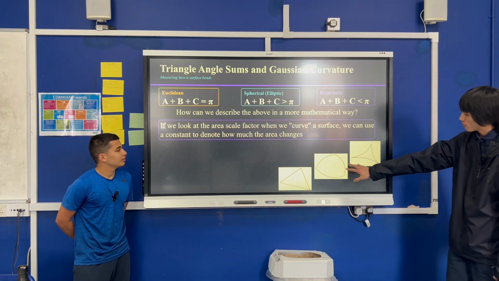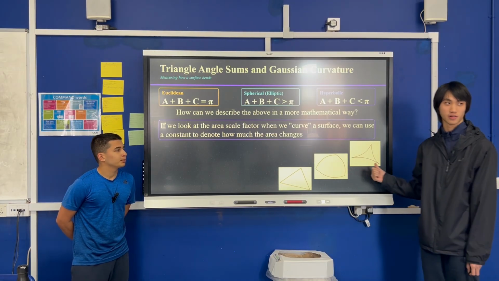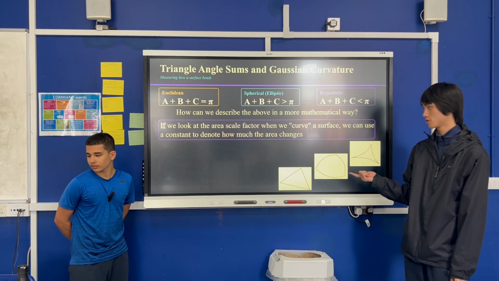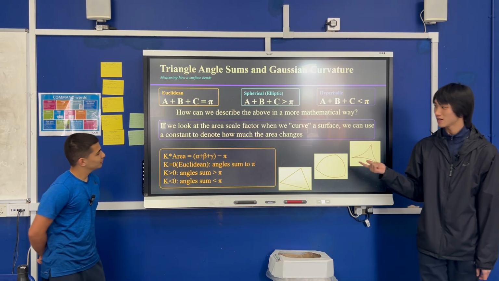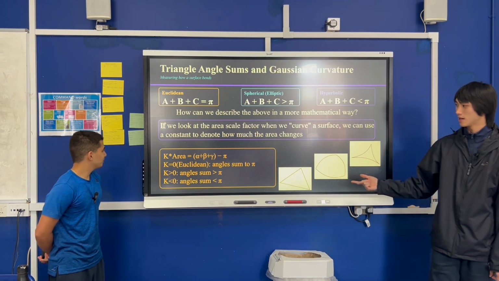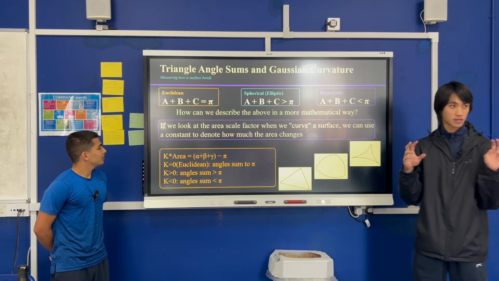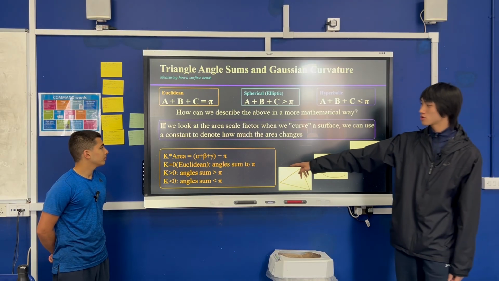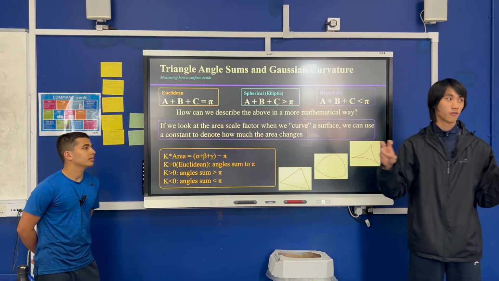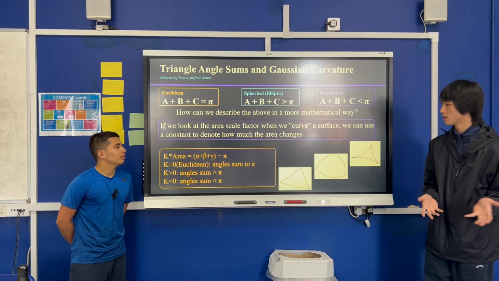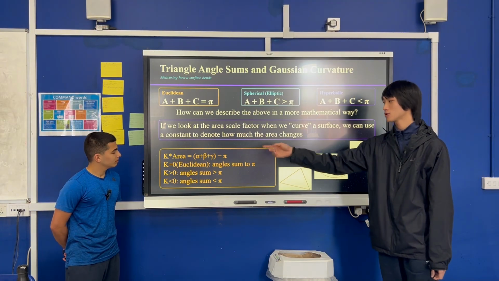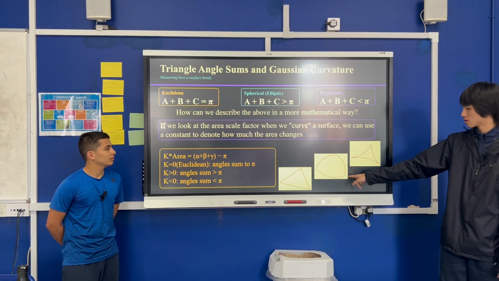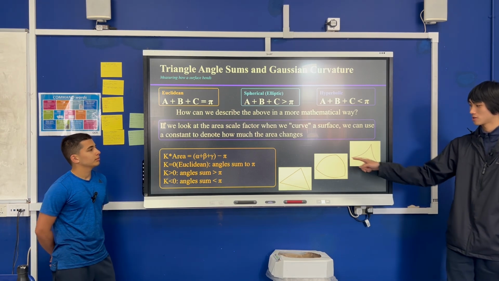If we look at how the area changes, this obviously gets bigger, and this obviously gets smaller. How can we quantify the change in area? That's where we use Gaussian curvature. The formula is: the curvature times the area is the excess or the missing angle from the triangles. If it's Euclidean, there's no excess angle, no overflow or underflow from the angles, so k is always going to be 0.